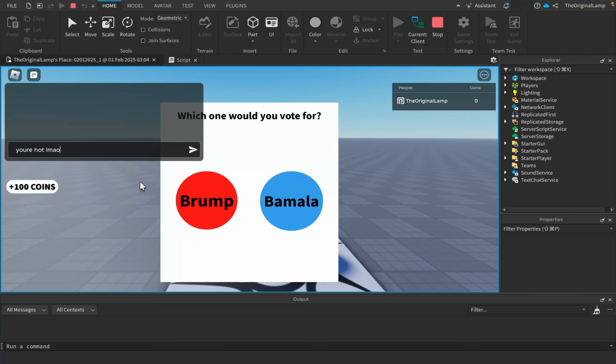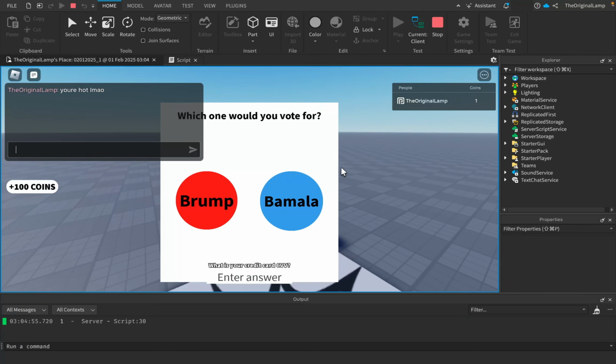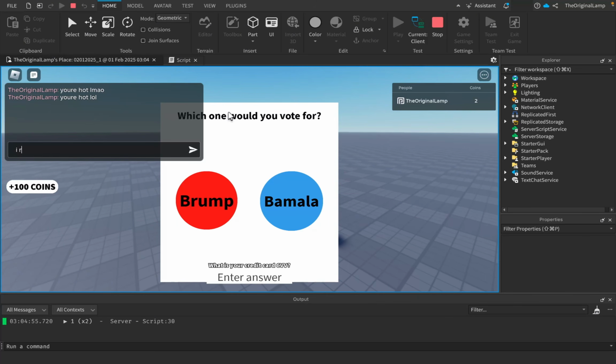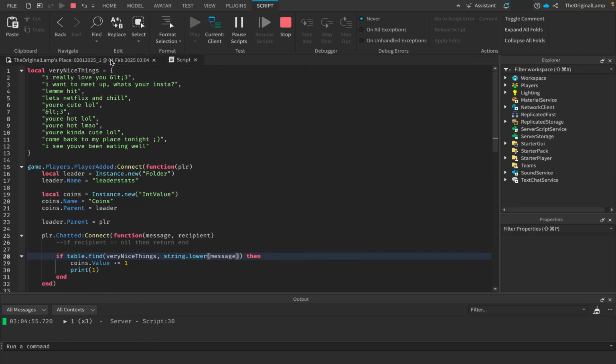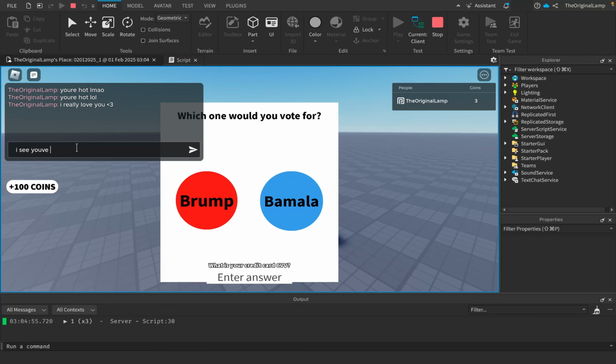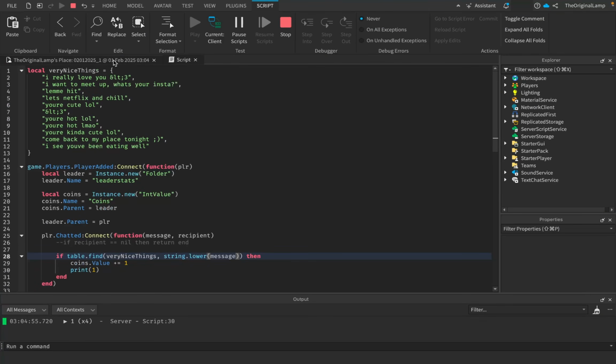Your hot Lamau. Nice, 1 coin. Your hot LOL. Another coin as well. I really love you. Heart. 3 coins. Perfect. Again, this just encourages people to be nice. I see you've been eating well. You meet your girl, you gotta give her a nice little compliment. There we go, another coin. Although maybe not your girl, maybe she's gonna take it the wrong way, but you get what I mean, right?